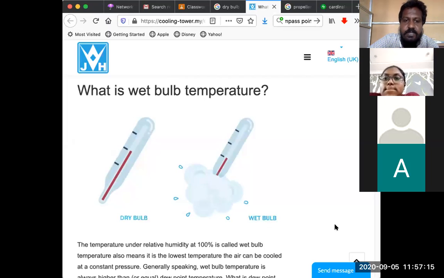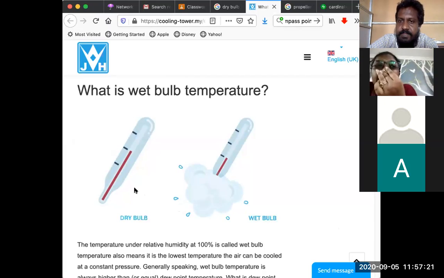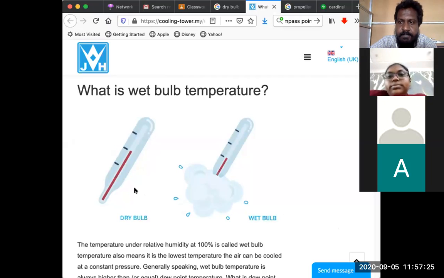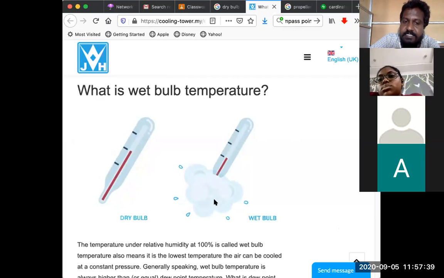In a dry thermometer, the actual measurement of the atmospheric temperature is recorded without any interference. Whereas in the wet bulb thermometer, there is the outer atmospheric temperature, as well as evaporation from this wet cloth.